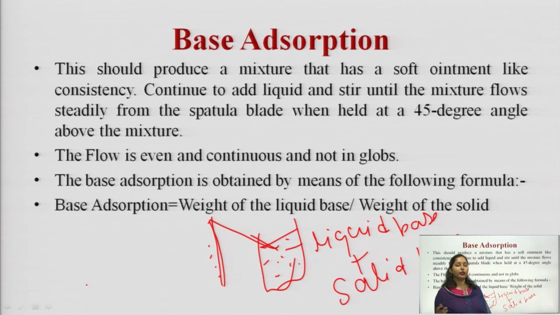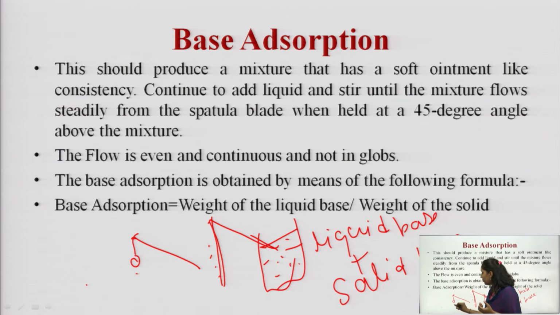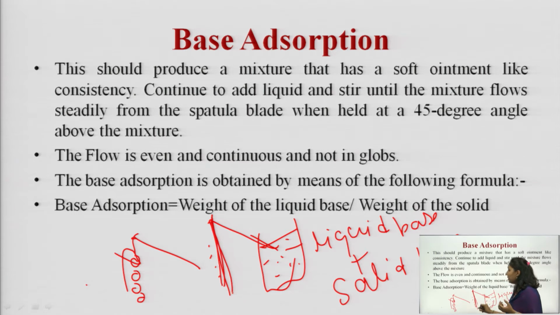So, continue to add liquid and stir until the mixture flows steadily from the spatula when held at a 45-degree angle. When you keep the spatula at a 45-degree angle, the flow should be steady and regular. One thing we have to be cautious about is that the flow should not be in the form of globules. It should not be that you keep the spatula and the liquid flows in the form of globes. No, it should be a regular, steady flow. The flow is even and continuous and should not be in the form of globes.